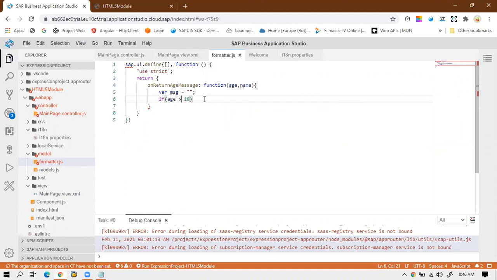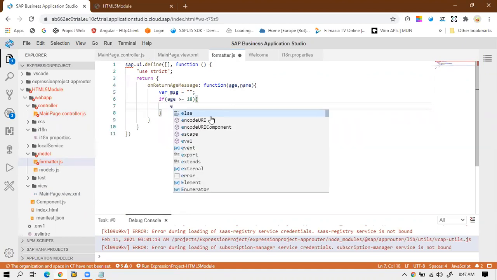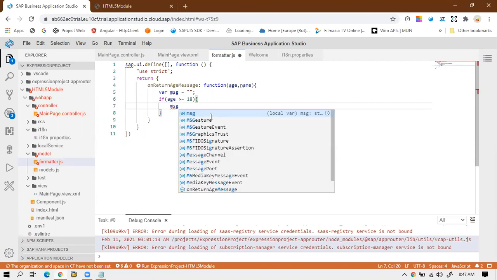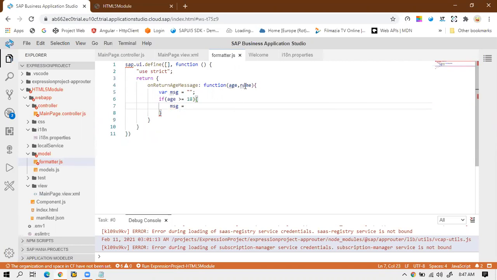Okay, if age is greater than or equal to 18, so what I will do, I will return, I will write message equal to. So I know that in this name property I'm getting the name of the particular employee. I will write name plus, in double quotes I will say, is eligible for voting. Okay, that's it. So I will write semicolon.